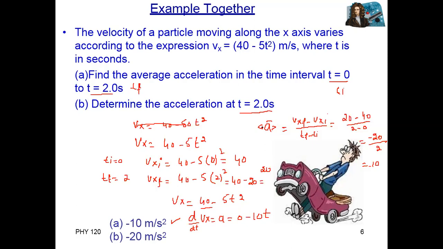Now put t equal to 2 seconds. So minus 10 multiplied by 2 is minus 20 meter per second square. Correct? The first one is average acceleration, the second one is instantaneous acceleration.